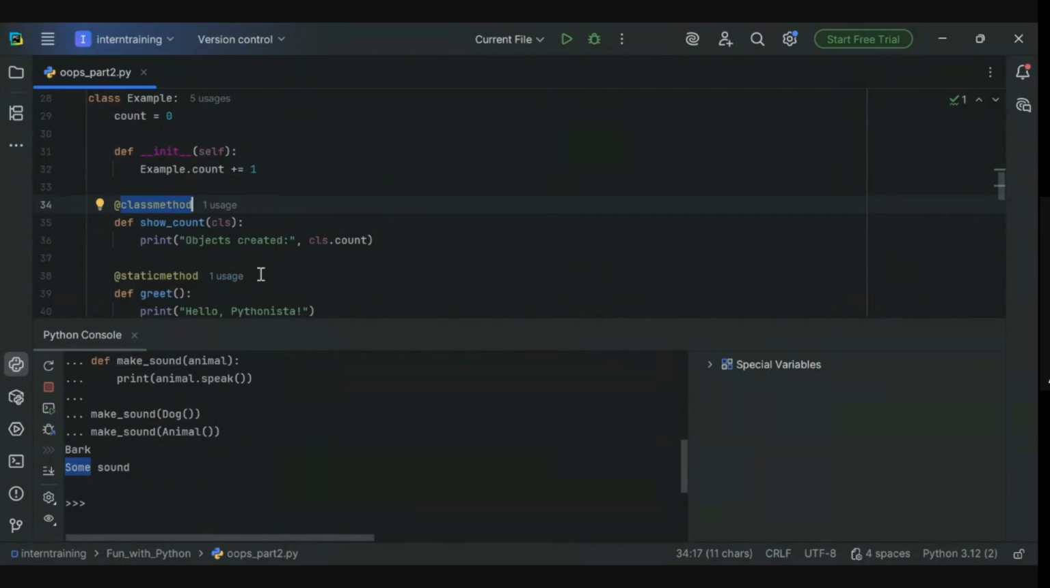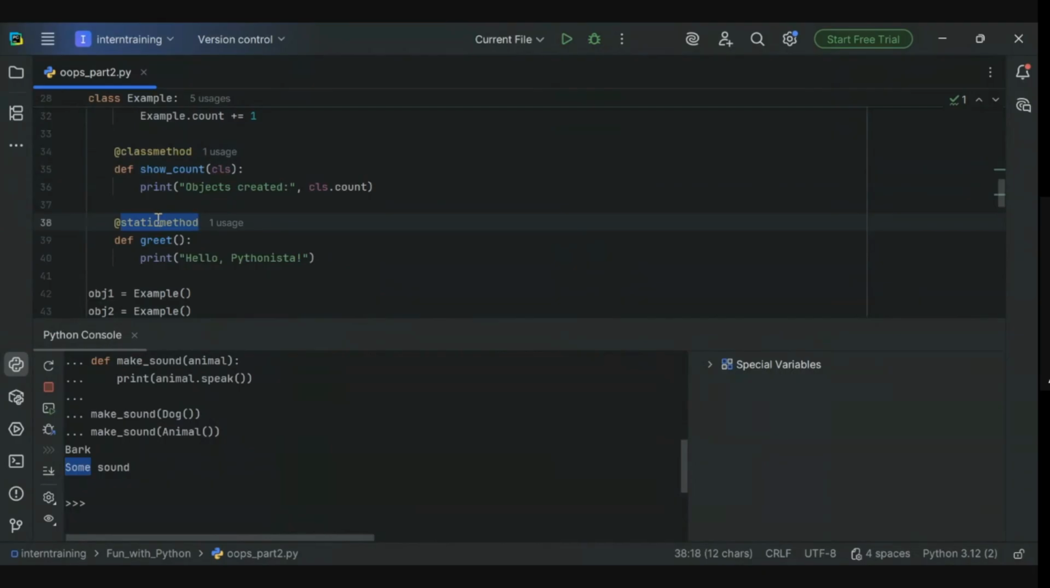In the static method, again we are using a decorator. Let me tell you what a static method is. A static method is nothing but a function. It is a helper function which can be accessed by anyone. If we define a static method inside a class, that means it can be accessed outside the class without passing the class itself. Here it has a function called greet, which does nothing but print hello pythonista.